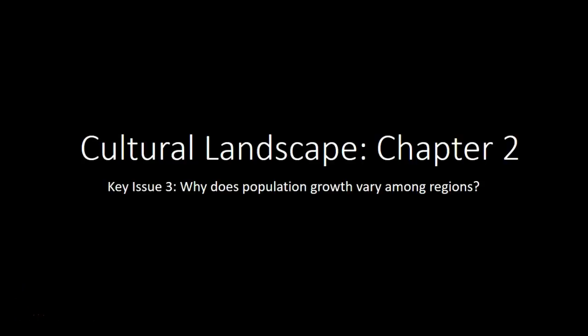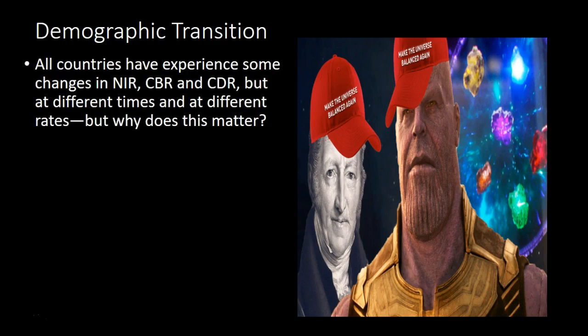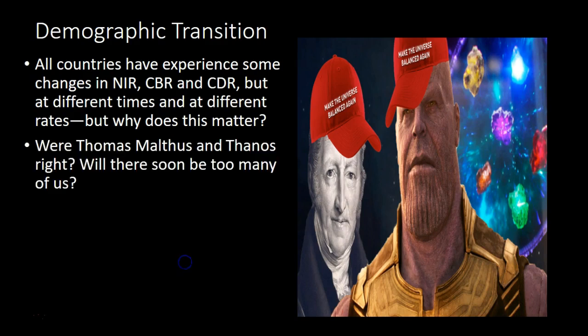All right, that's it for question 2, or key issue 2. We'll move on to key issue 3 now. Key issue 3: why does population growth vary among regions? So we have what's called demographic transition. All countries have experienced some changes in their NIR, CBR, and CDR, but at different times and at different rates. But why does this matter?